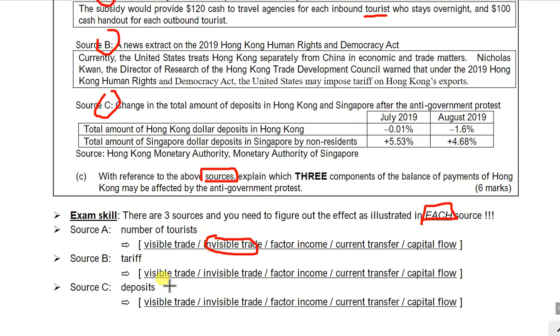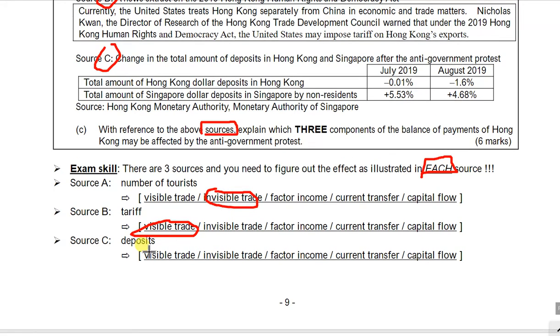The tariff will affect the export and also the import, and somehow this will affect the visible trade, right? And then the last one, the deposit, would be related to capital flow. I will tell you on the next page why it is related to capital flow rather than the other one, say, for example, current transfer.